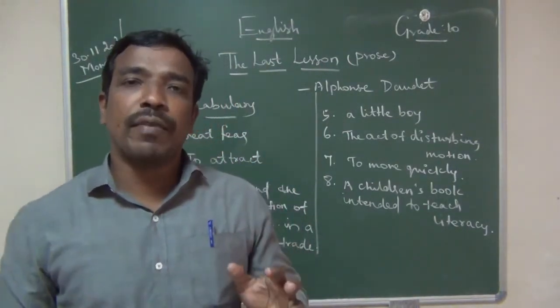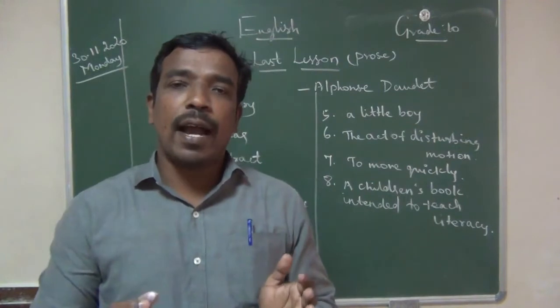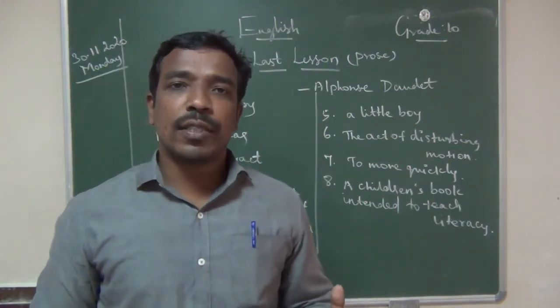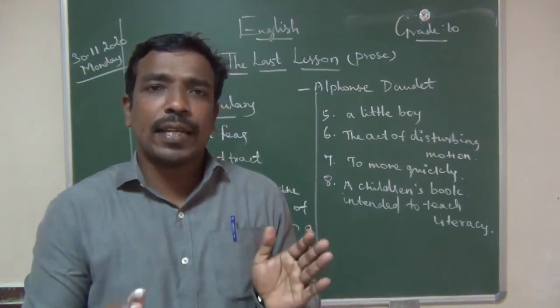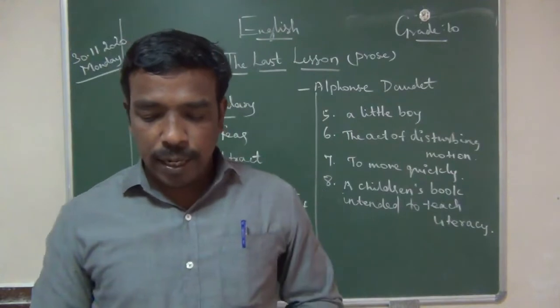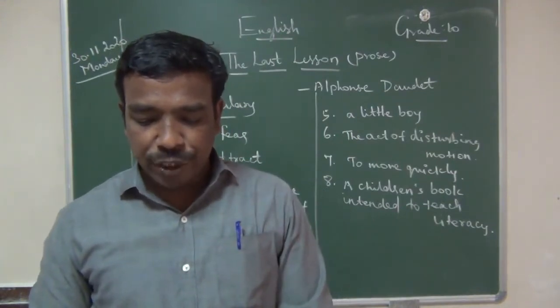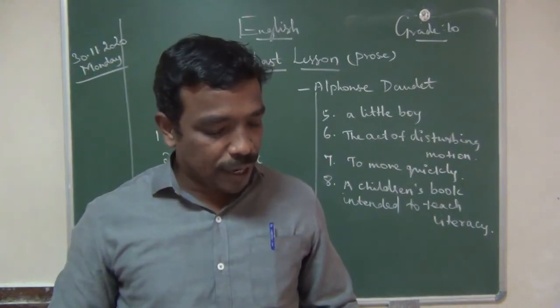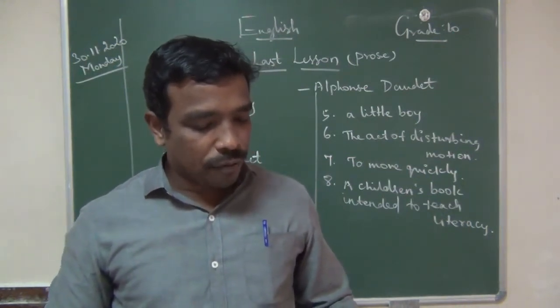You all know very well, small children nowadays have alphabet books, wild animal books, domestic animal books, number books, such books. An old primer thumbed at the edge. Thumbed means, see the meaning, a book which has been read often and bearing the marks of frequent handling.